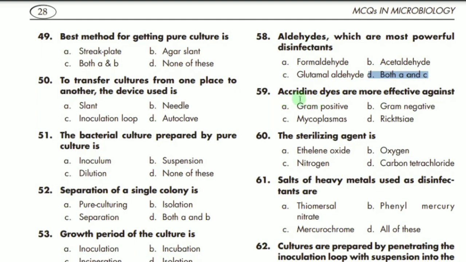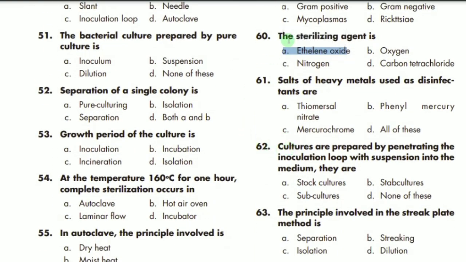MCQ 59 says: acridine dyes are most effective against gram-positive bacteria. A is the correct option. The sterilizing agent is obviously ethylene oxide. A is the correct option. We use this technique to sterilize plastic material. Then we have MCQ 61: salts of heavy metals used as a disinfectant. What do we call that? We mostly call that thiomersal, phenol, mercury. D is the correct option, all of these.